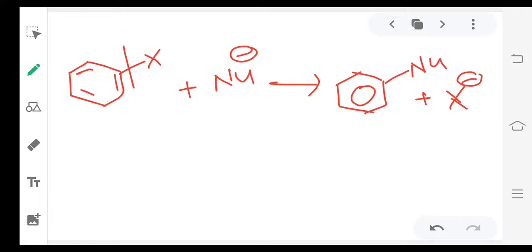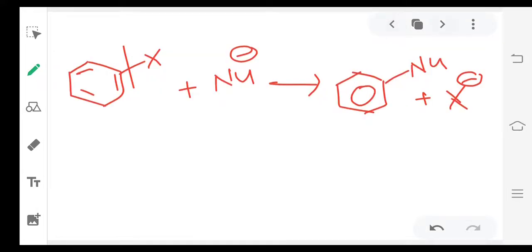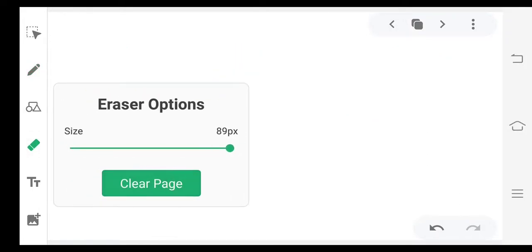In this process what is happening? The carbon-halogen bond is breaking and the new carbon-nucleophile bond is forming. So carbon-halogen bond breaking is important for a nucleophilic substitution reaction. Now, what are the factors which influence this nucleophilic substitution? We will see. First one is the resonance effect. So what is the resonance effect? You know, in the case of aryl halides, between the halogen and the benzene ring there is resonance.